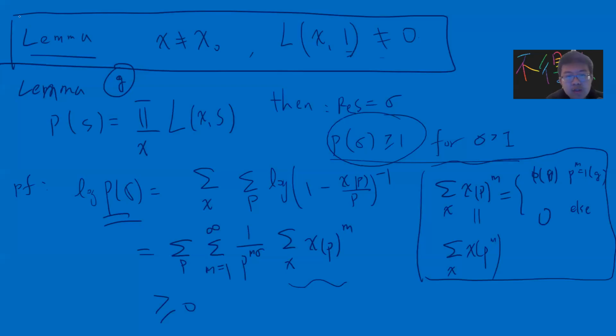Now we can prove our original lemma. We first prove the restricted case, when chi is not trivial and chi is complex. Complex means that chi bar is another character which is different from chi.